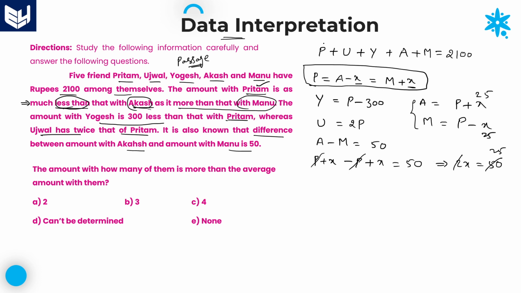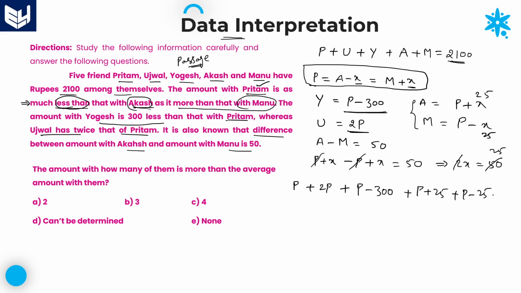Here, according to the given statement, the sum of all the 5 friends is equal to 2100. Now I will substitute all the values of Preetham, Ujjwal, Yogesh, Akash and Manu. Preetham, I will not change the value, plus Ujjwal in terms of Preetham, that is 2p. Next, Yogesh in terms of Preetham, that is p minus 300, plus Akash in terms of Preetham, that is p plus 25, whereas Manu in terms of Preetham is p minus 25.